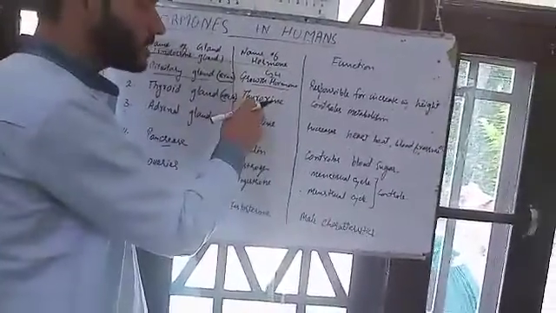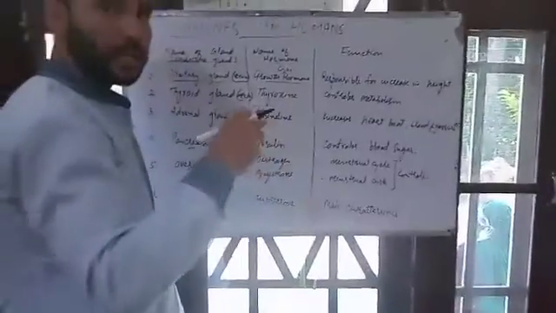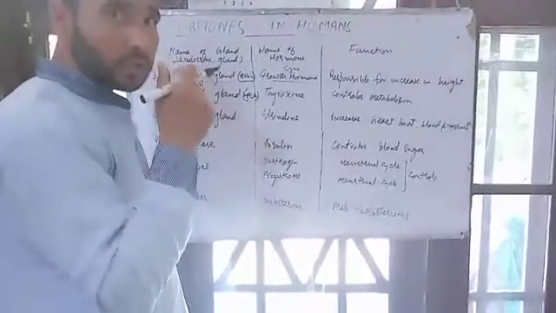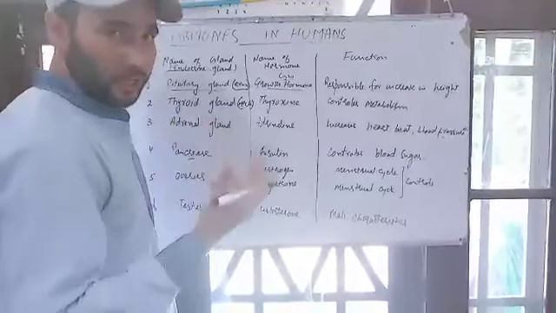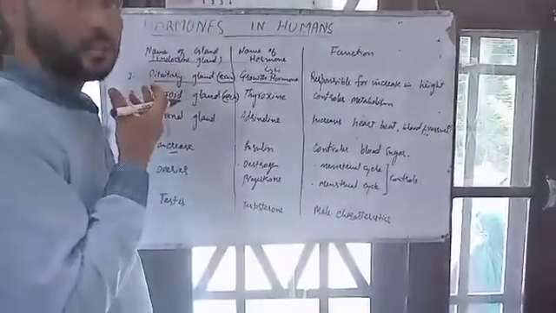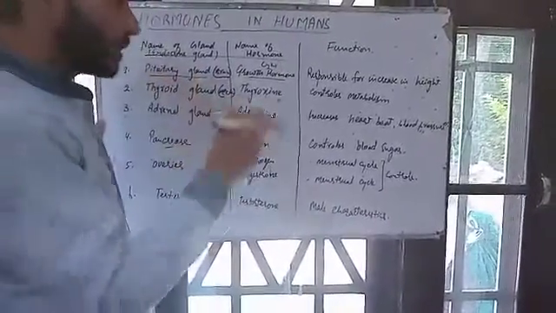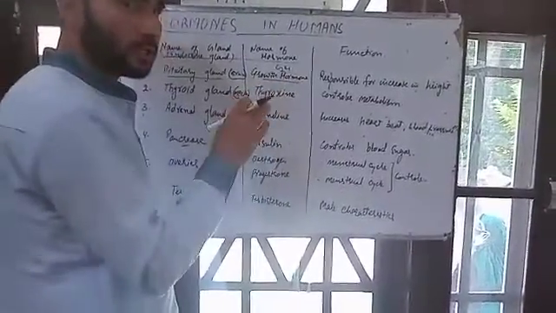And this thyroxine is a hormone which is influenced by the amount of iodine. That is why you need to take in the proper amount of iodine. Deficiency of iodine leads to goiter in the neck region, and deficiency of iodine also inhibits the thyroxine level.